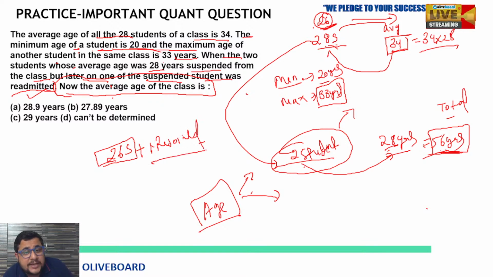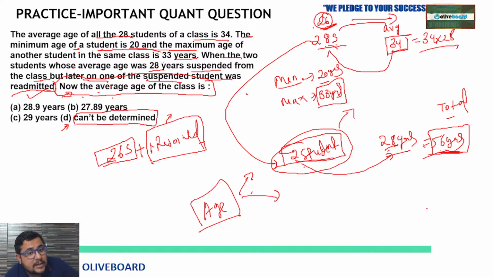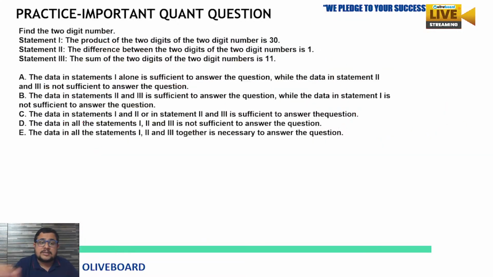So the student who rejoined, do we know anything about his age, any relation? Or the student who is still suspended, do we know anything about his age? We must have data about one of these students, then only we can find out the average age of the class. At present, what we can say is the data is not sufficient, cannot be determined. This is going to be our answer to this question.